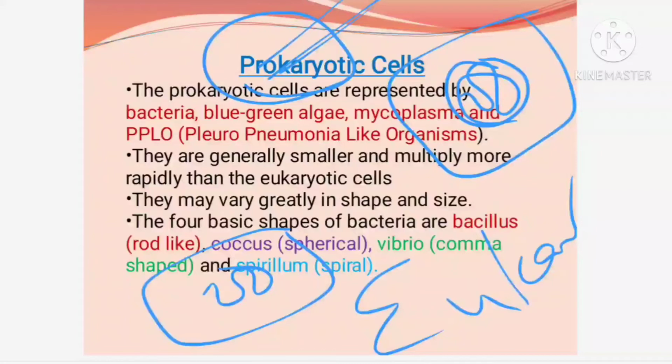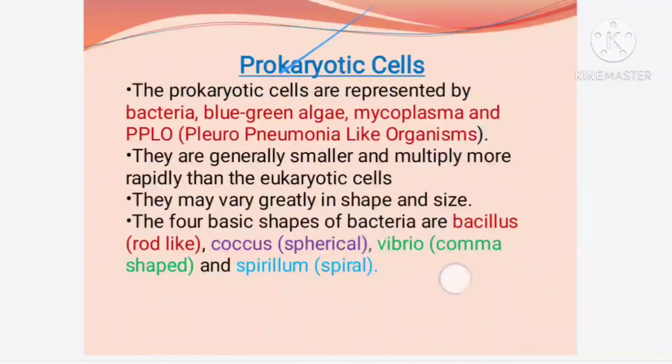Example, bacterial cell, which diagram you may have already discussed in biological classification, chapter number 2. Now, moving into the prokaryotic cell, listen carefully. The prokaryotic cells are represented by bacteria, blue-green algae, that is cyanobacteria, mycoplasma, pleuropneumonia like organisms. These all we have already discussed in the second chapter, biological classification. They are generally smaller. Prokaryotic cells are very small and they multiply faster compared to eukaryotic cells.